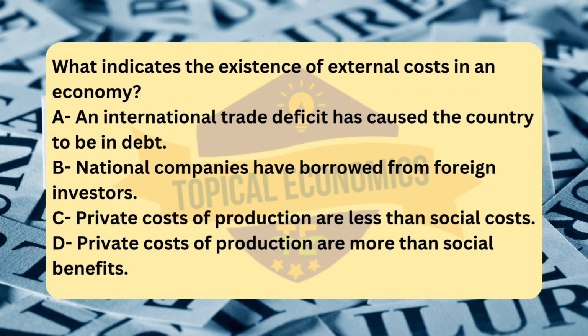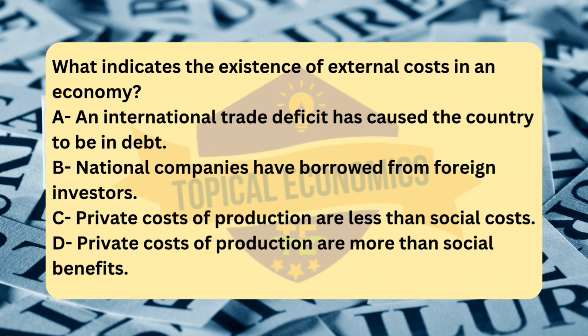External costs, or negative externalities, occur when the private costs of producing a good or service do not reflect the true social costs. In other words, the costs imposed on society are not fully borne by the producer or consumer involved in the transaction. This mismatch leads to market failure because the price mechanism doesn't account for the broader negative impacts on others, such as pollution, health problems, or environmental degradation.